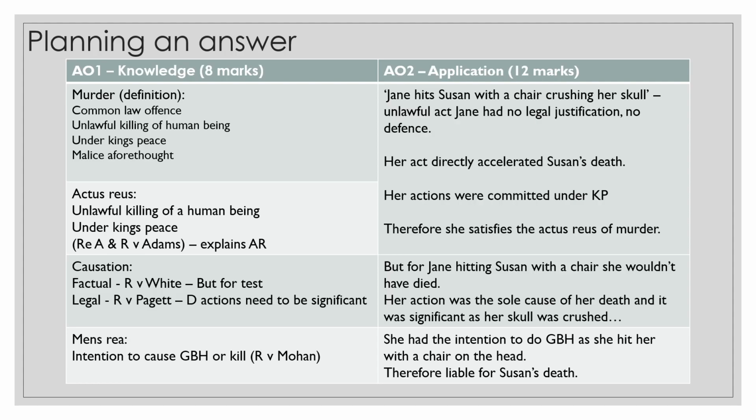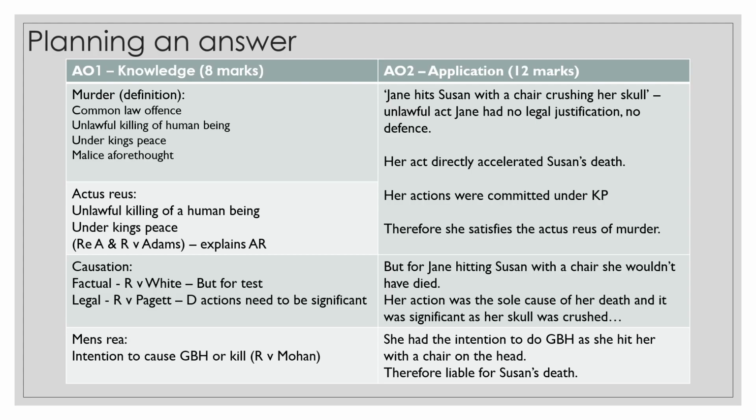Next we look at causation, factual and legal causation. For factual causation, it's the but-for test, which is R v White. For legal causation, the defendant's actions need to be significant, which is R v Pagett. How are we going to apply what we've explained, the legal rules and principle? We go to the scenario, look for a bit to quote, and then create our argument from that. To get the A02, we need to have the A01. Without the A01, we can't have the A02. The A02 is built on the A01.